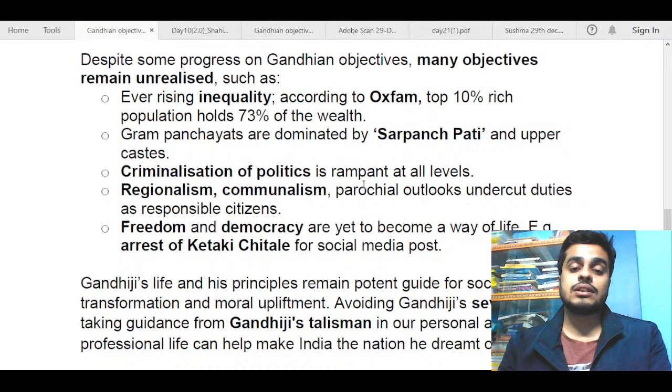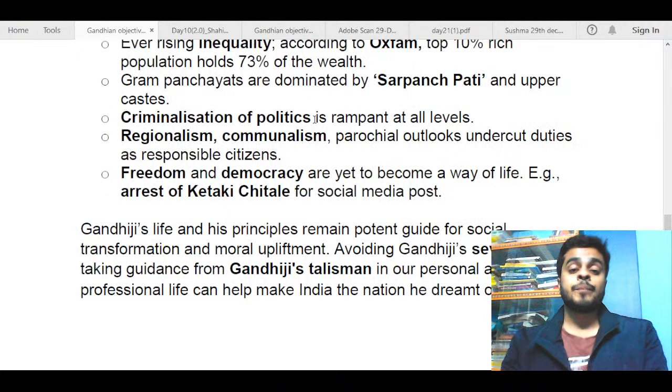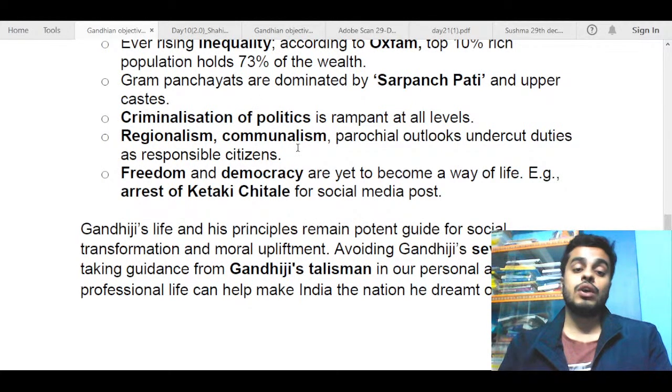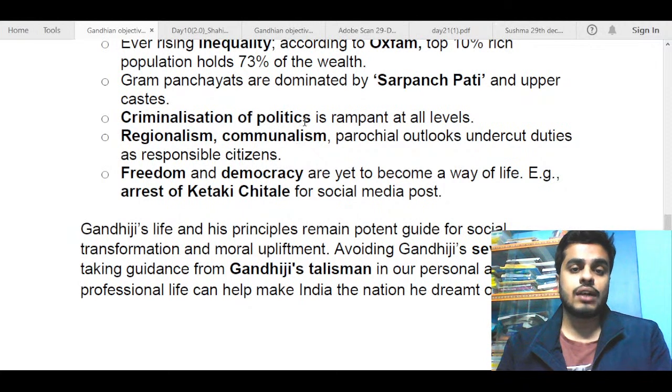Criminalization of politics is rampant at all levels. So Gandhiji was against it. One of his core principles was politics with ethics. He did not want politics just for the sake of politics. Politics should have a component of ethics, and criminalization of politics is totally against it. So you can talk about this.